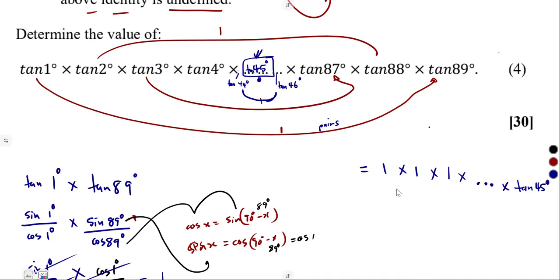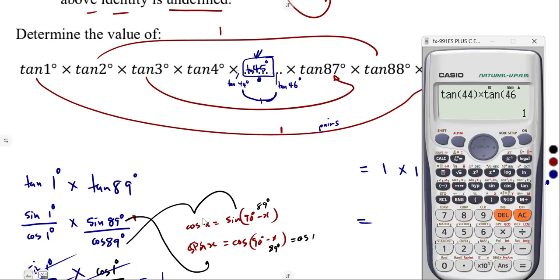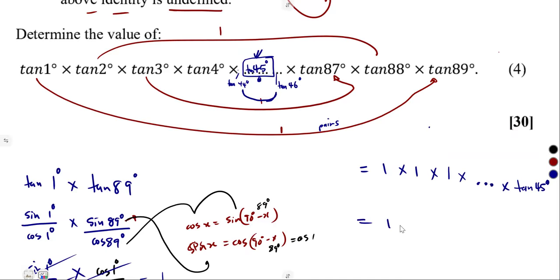In between, because these are pairs. But tan 45 does not have a pair. Lucky enough, tan 45 is equal to 1. So this one was not going to change anything, because tan 45 is 1. So this was just going to be 1 times tan 45, where tan 45 is 1. That's equal to 1. So to determine this whole part, it was going to give us a 1. If you multiply these terms, you get a 1.